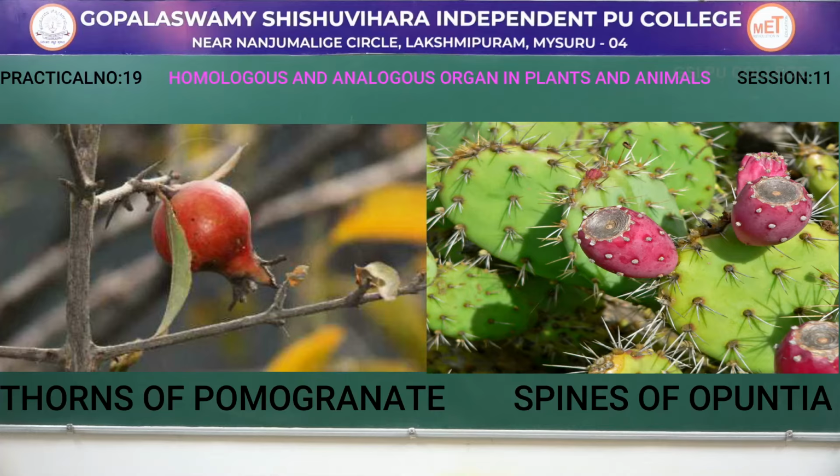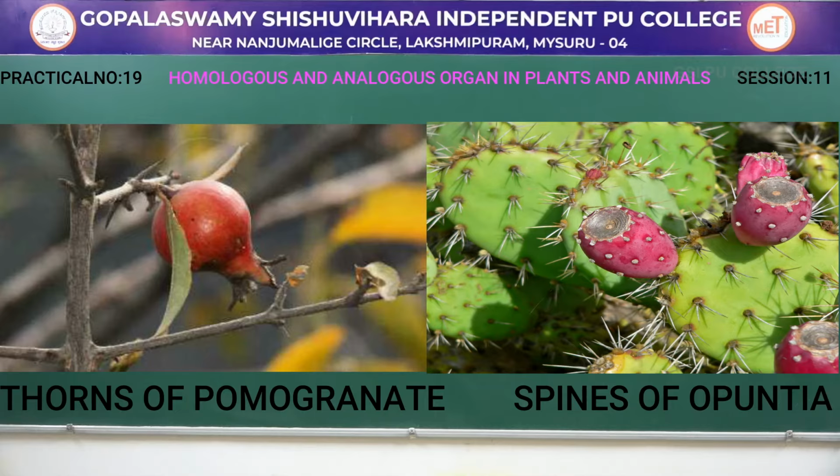Next example is thorns of pomegranate and spines of Opuntia, that is prickly pear. Both are analogous organs. Thorns are modified axillary or terminal buds in case of pomegranate, whereas spines in Opuntia are modified leaves. Both have a function of defense.